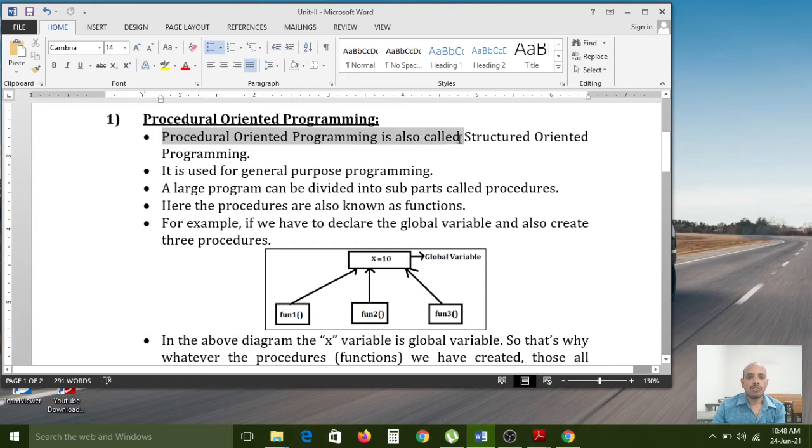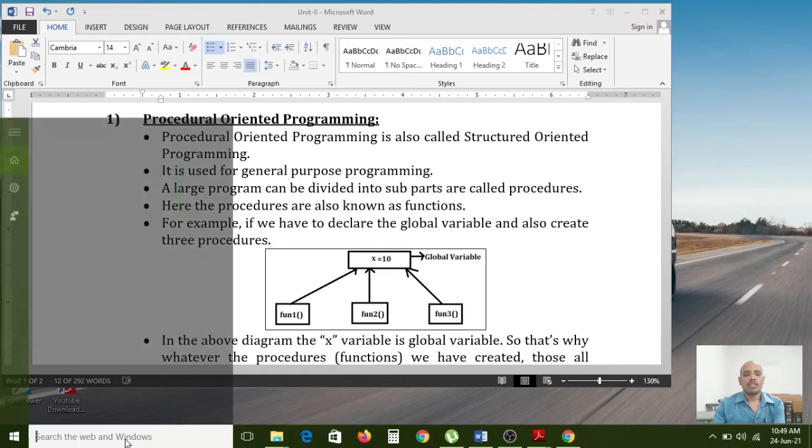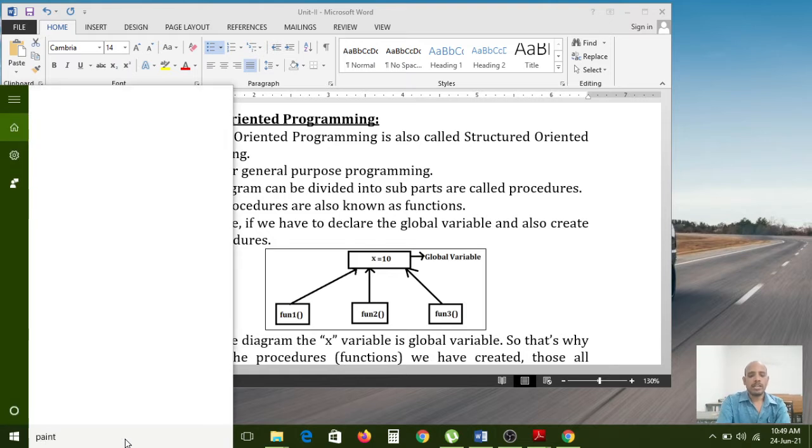Procedural oriented programming is also called structure oriented programming, and it is used for general purpose programming. A large program can be divided into subparts called procedures. For example, if in your program you have 1000 lines of code, now I am opening Paint.